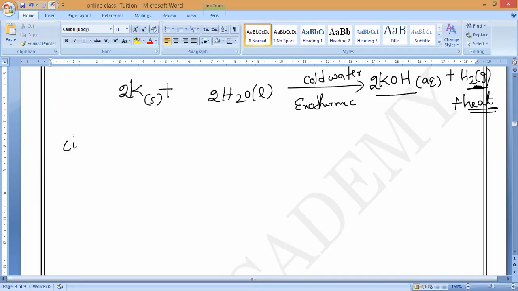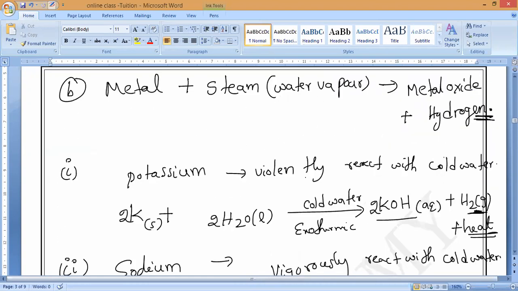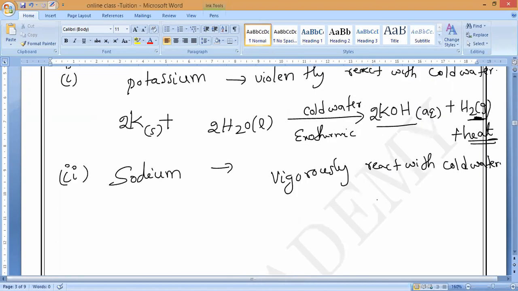Next, second one. Let me go with a second example, which will react with again cold water only. That is sodium. So here sodium also reacts vigorously with cold water. Understand? So here I am using 2 different words. Have you heard? For potassium I am saying violently, for sodium vigorously. So violent is more dangerous than vigorous. Violently is more than vigorously. Understand?